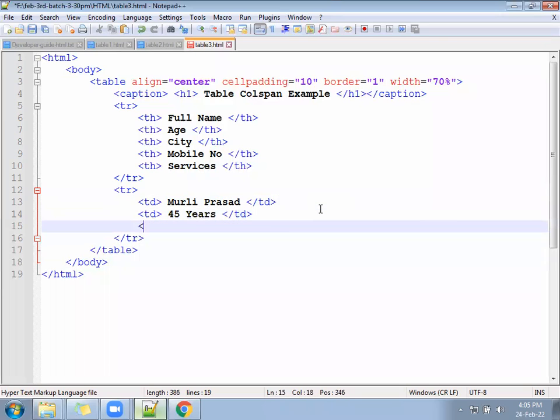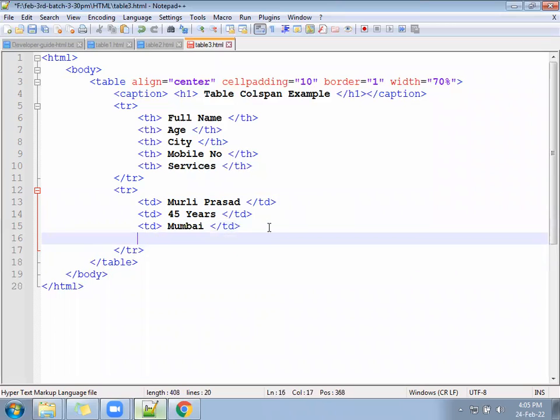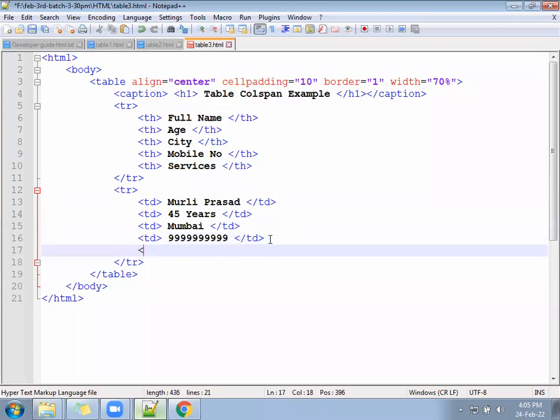His city name is Mumbai. His mobile number is, and what service is he looking for? AC repair. Looking for AC repair.